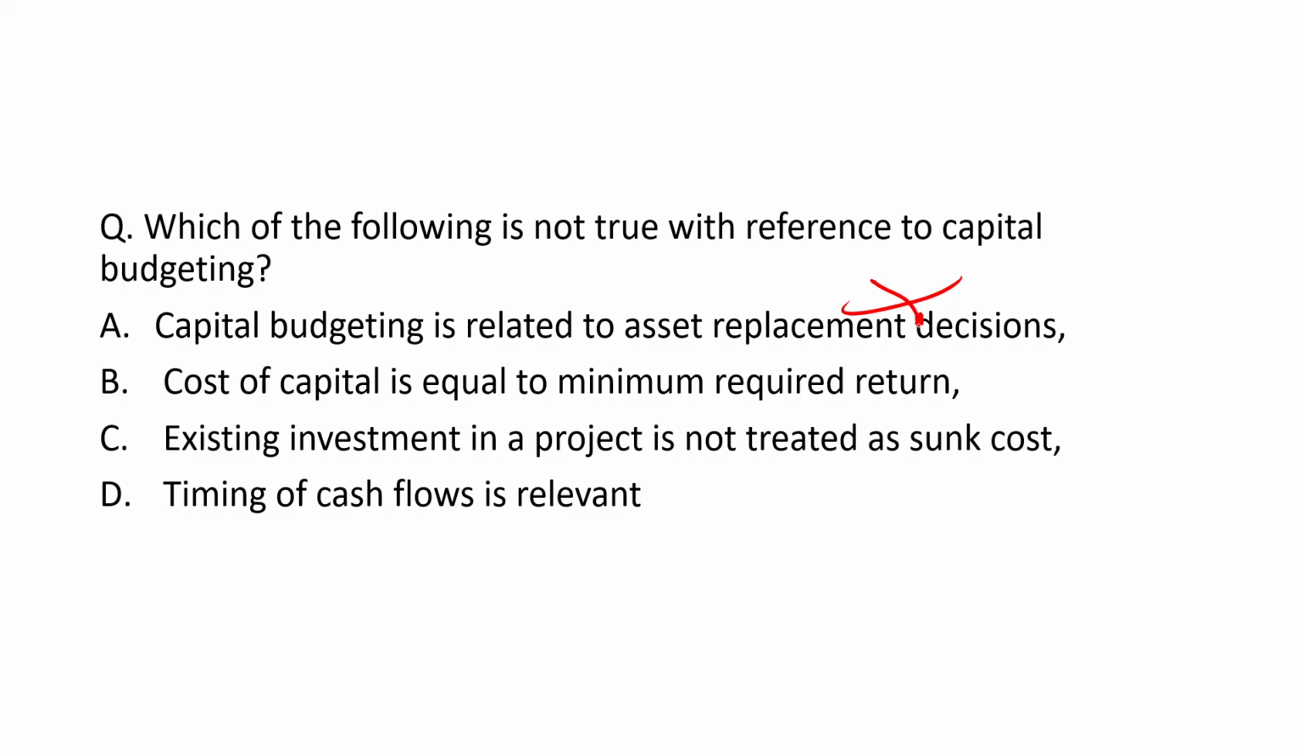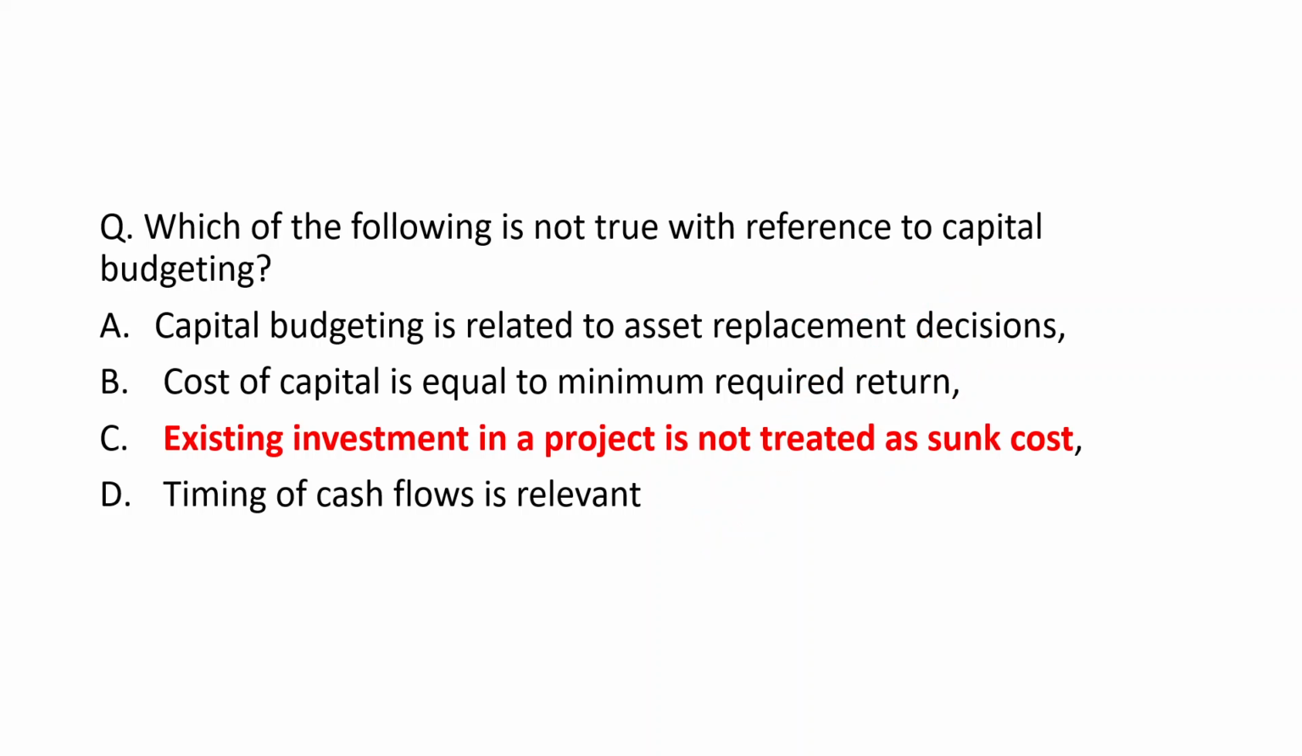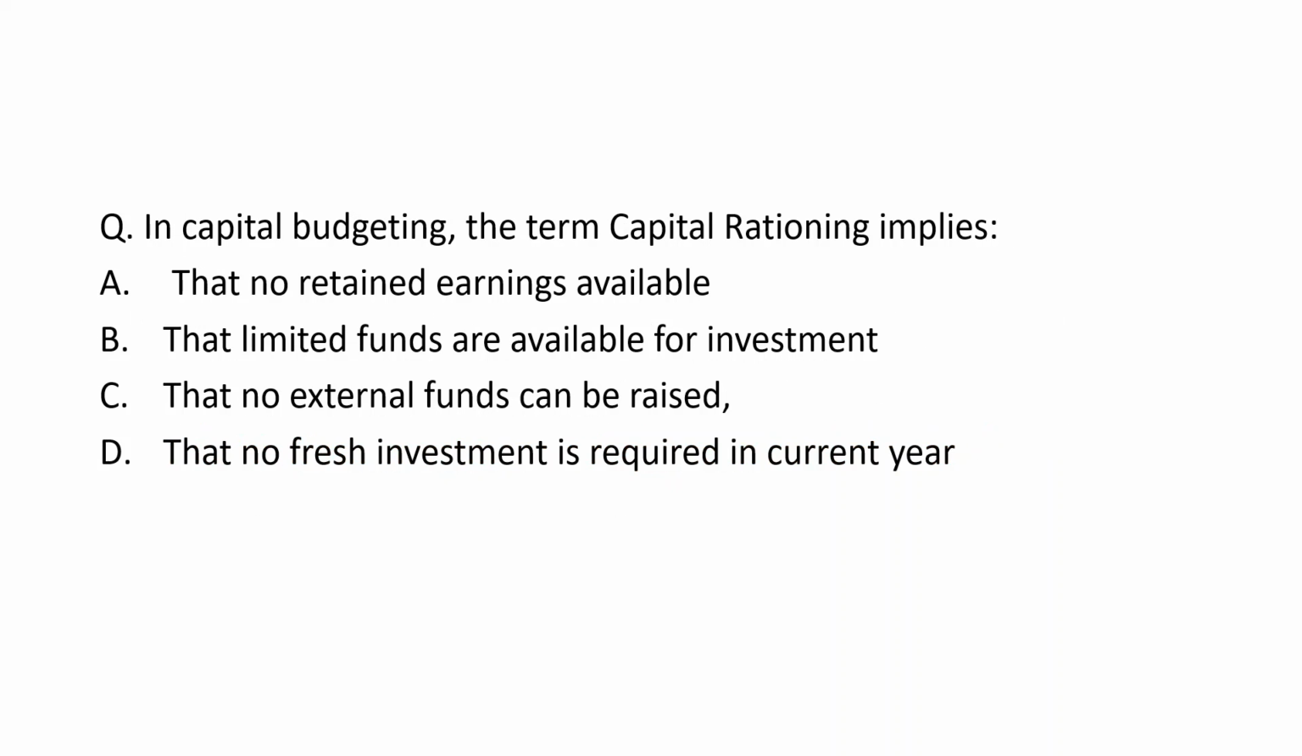Cost of capital is equal to the minimum required rate of return. So this is also correct. So this will not be the answer. Existing investment in a project is not treated as a sunk cost. I have told you in one of the previous questions, it is treated as a sunk cost. So this statement will be the right answer. And the timing of cash flow is relevant. So this statement is also correct. Option C, existing investment in a project is not treated as a sunk cost, will be the right answer.